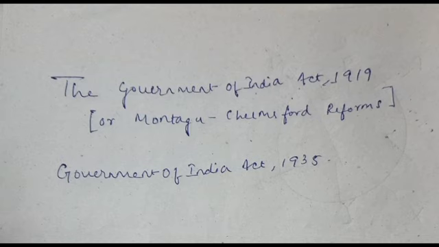The Burma Roundtable Conference was held in London in 1932, and finally in 1935 the act was passed which separated India from Burma, and this separation finally took place in 1937. The Government of India Act 1935 established a new Burma office and made Burma a separate colony, but the Secretary of State for India was only responsible for the separate colony of Burma.